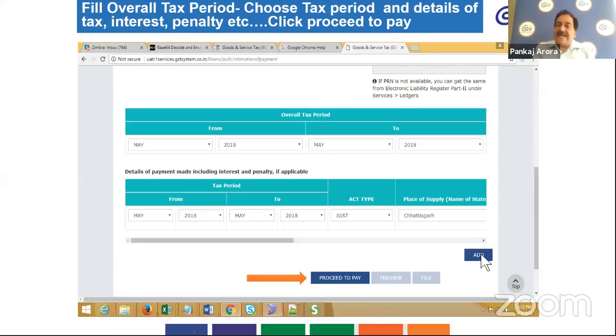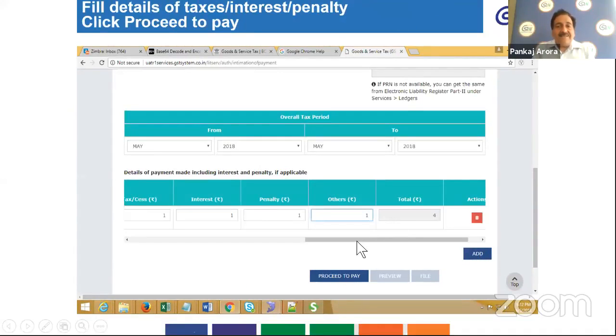So I can add as many details as applicable to my case. But remember, you will have to use the scroll bar to move to your right to enter the details of tax which you want to pay, tax, interest and penalty if applicable to you.